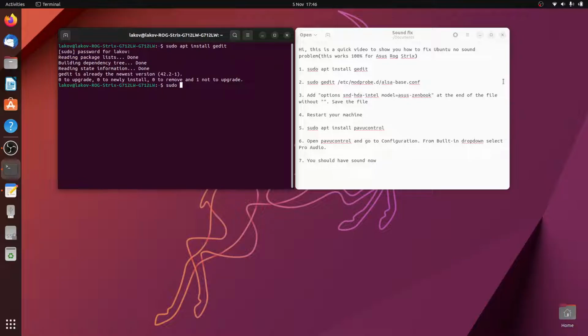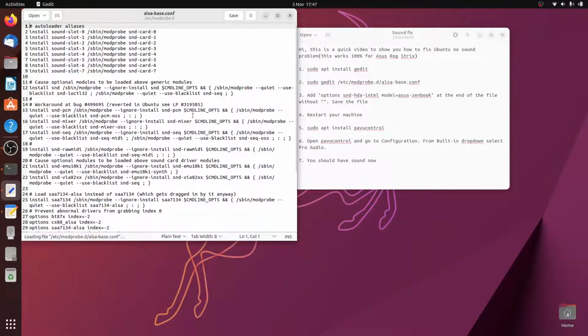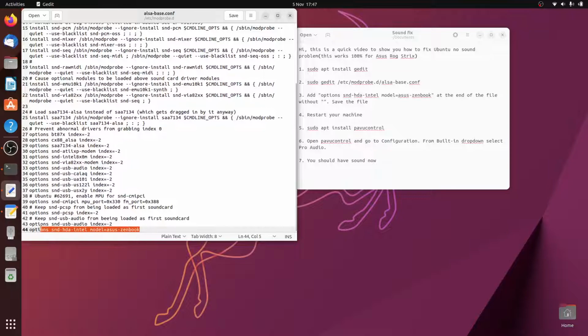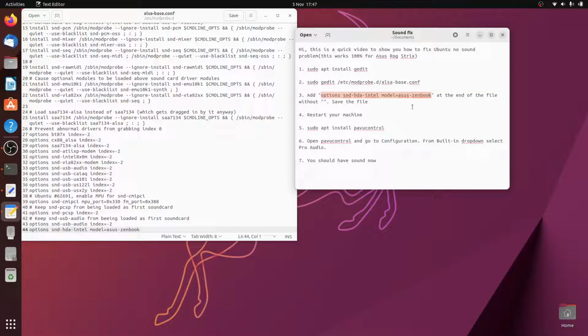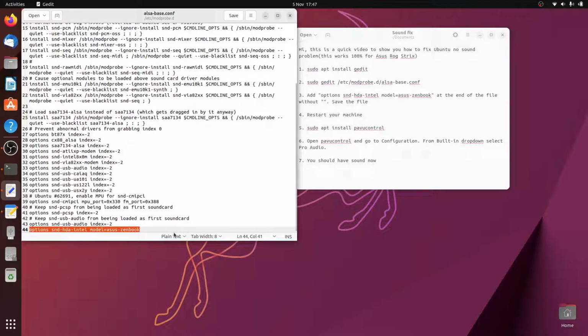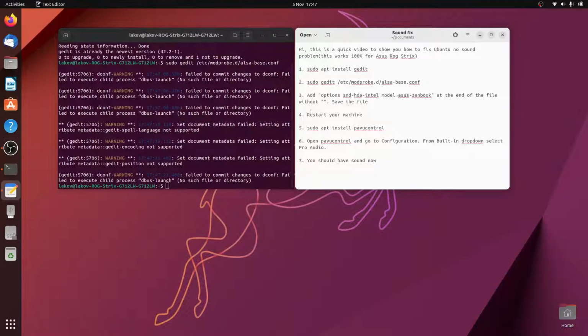Second step, we need to edit that file. Okay, so what we have to do is, I already did this, but what we have to do is just copy that and just write it yourself and put it at the end of the file like this. Save the file. Now, very important, restart your machine.